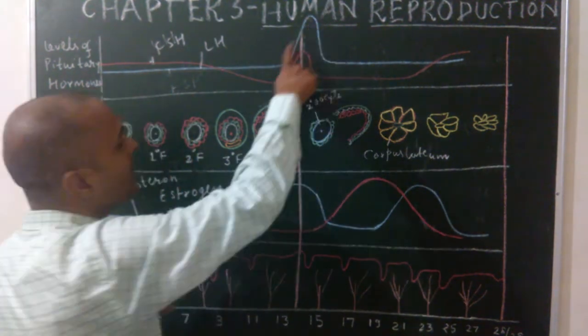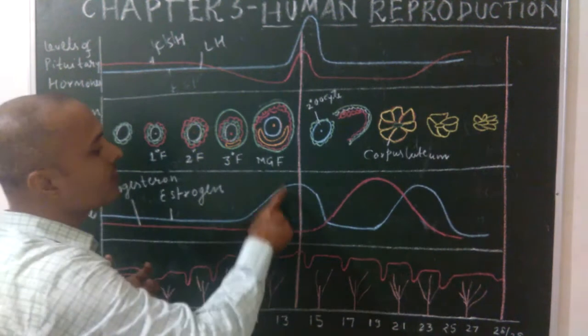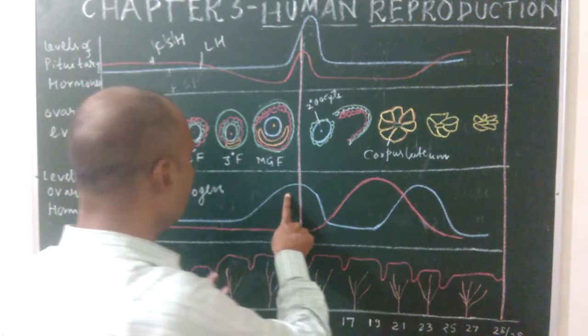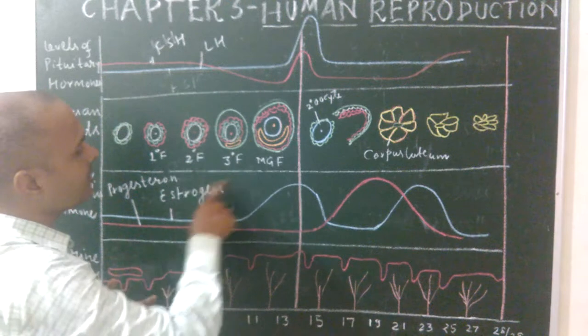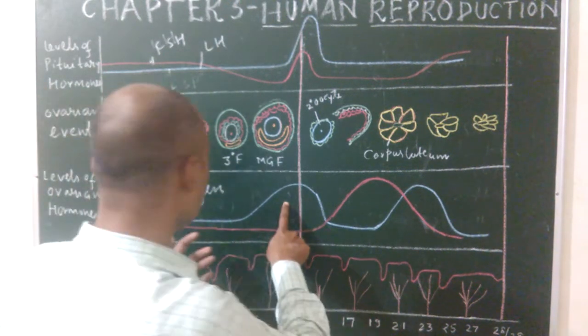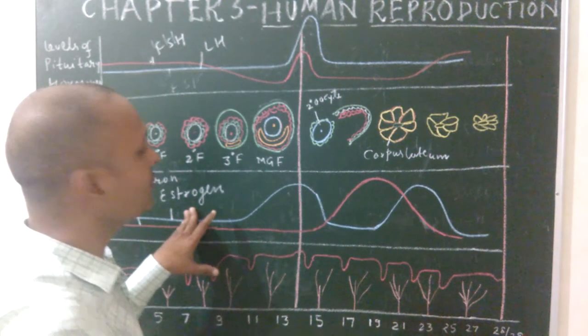This high peak of LH is known as LH surge. And this LH stimulates follicular cells to release more estrogen. This estrogen helps for the development of the mature Graafian follicles. Okay, so this is all about the follicular phase. Come to the next, ovulatory phase.